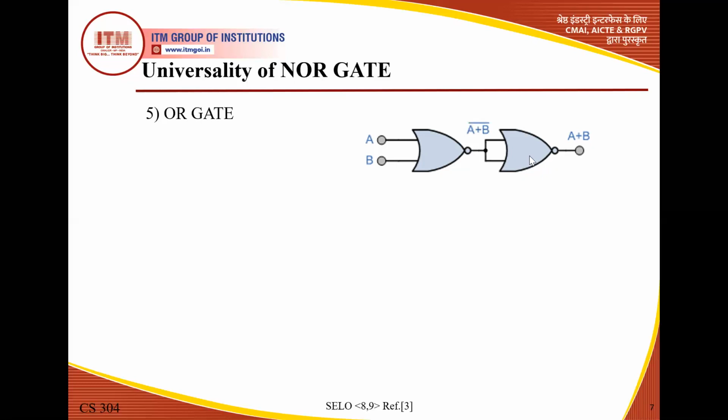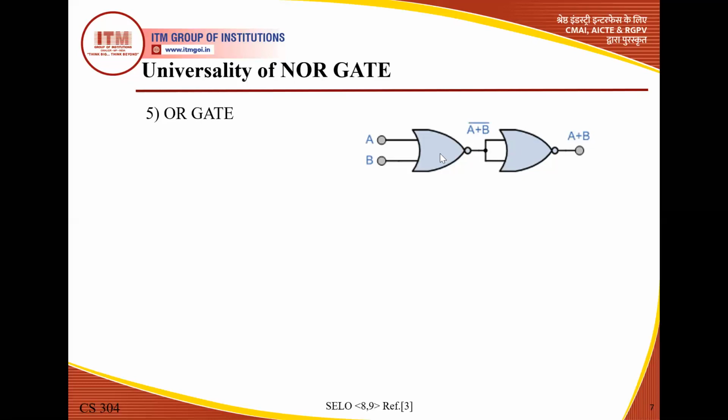Okay. Now here this NOR gate is used as a NOT gate because both the inputs are common. Here A plus B is used as the input in both terminals. So when both inputs are the same in a NOR gate, it behaves as a NOT gate. So it can be used as a NOT gate. So what is the functioning of NOT gate? NOT gate basically just takes the complement of the input. So here the input is the complement of A plus B, and due to this NOT gate, another complement is taken here. So we have the double complement of A plus B.